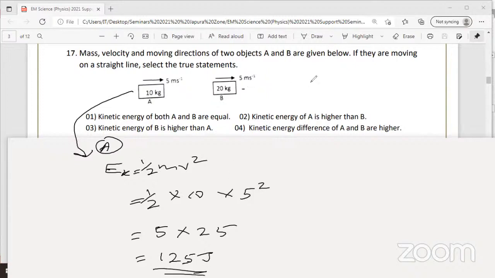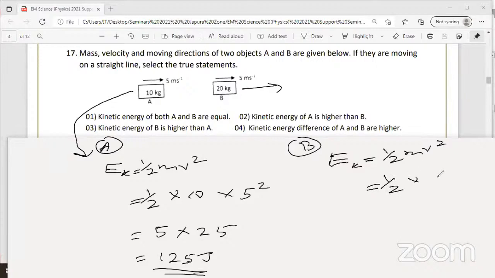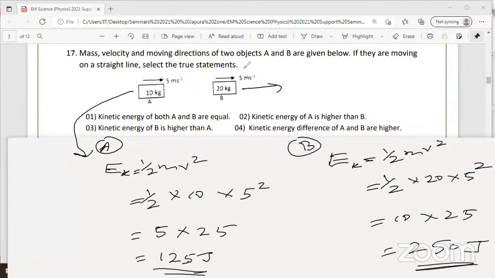Then this one you can get separately. Kinetic energy of B, half mv squared, half into 20 into 5 squared. You get here 10 into 25. You get 250 joules. Now you can see kinetic energy of B is greater than A.